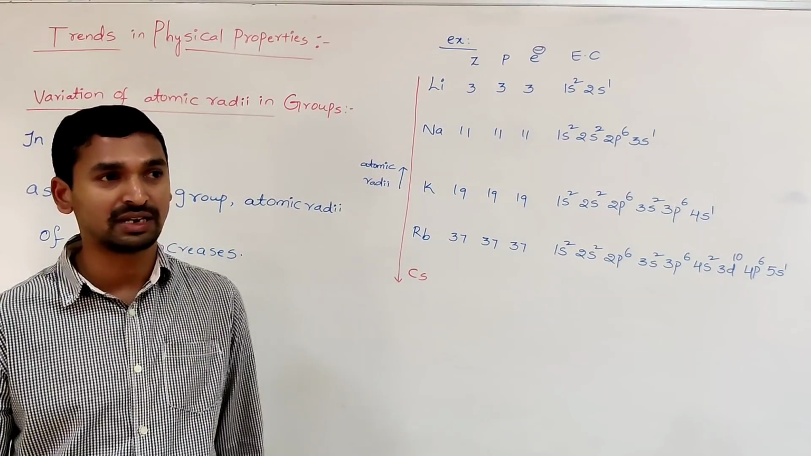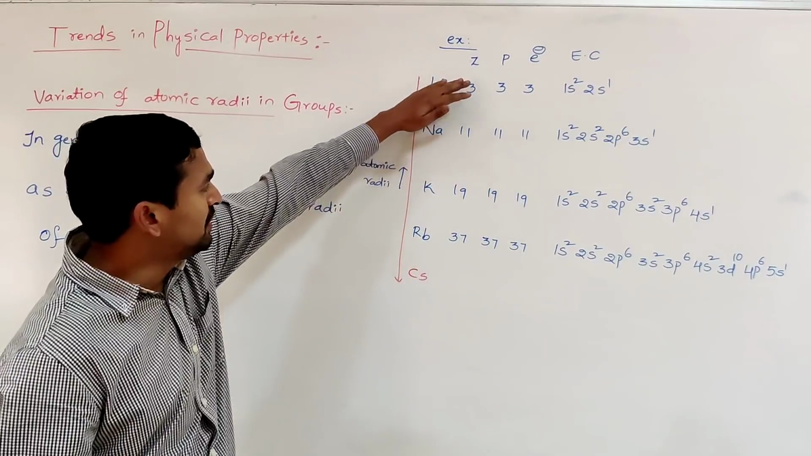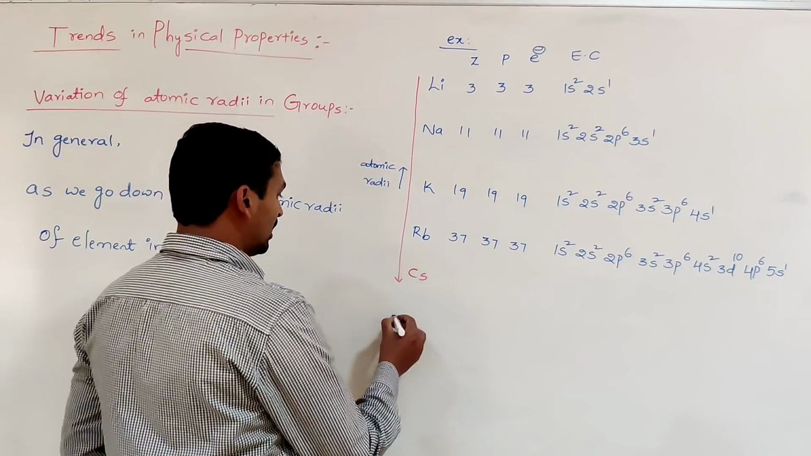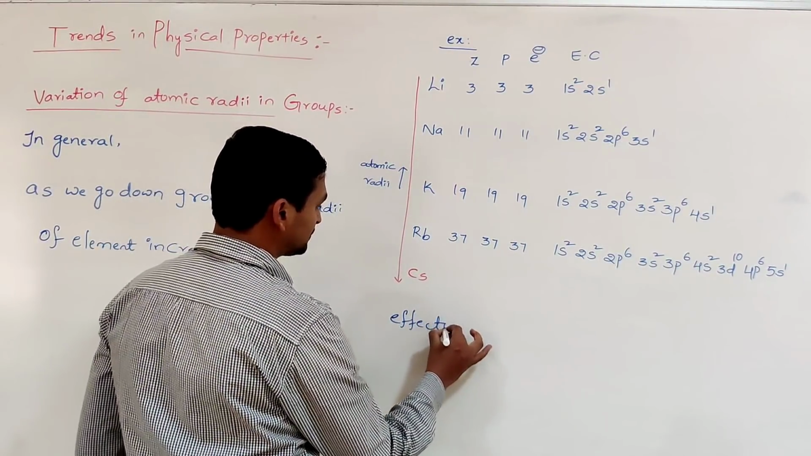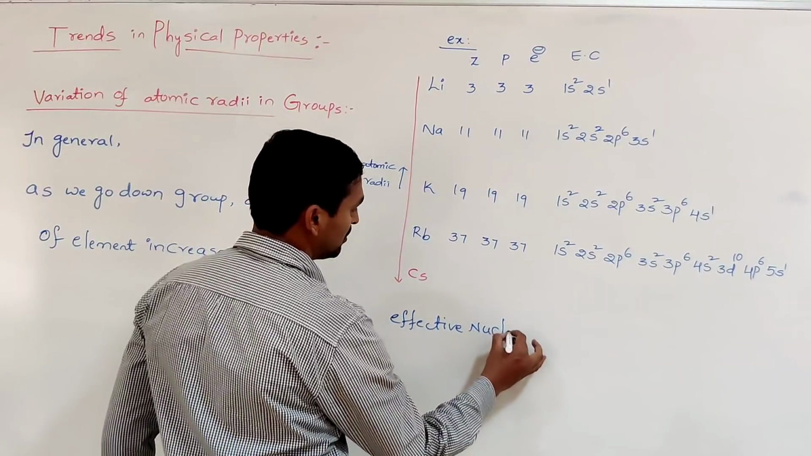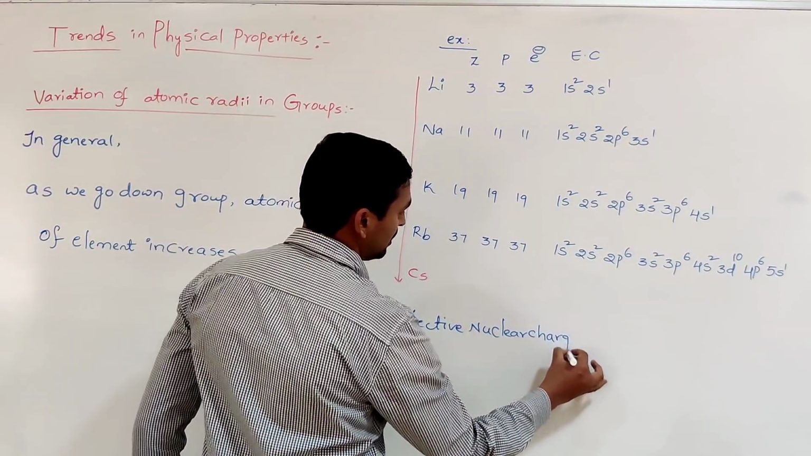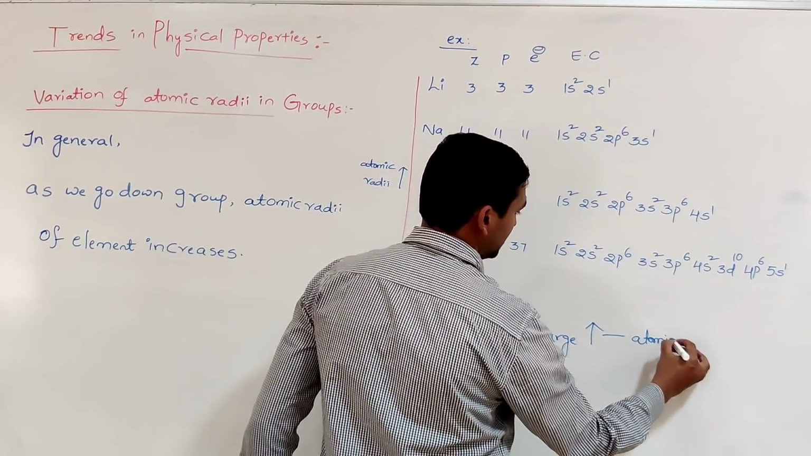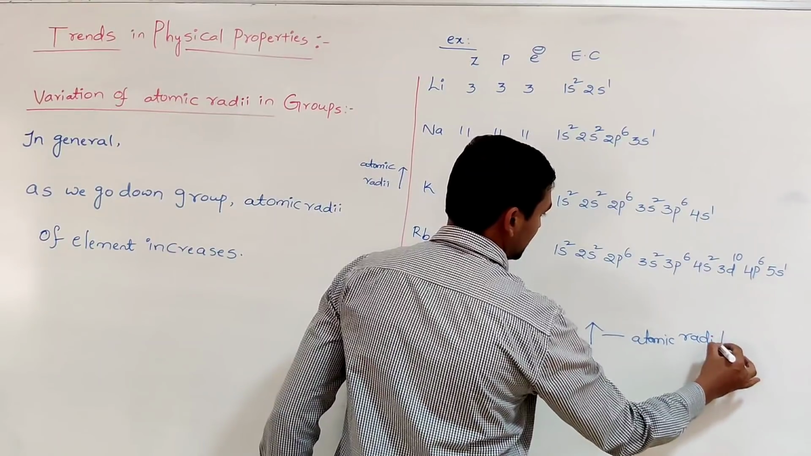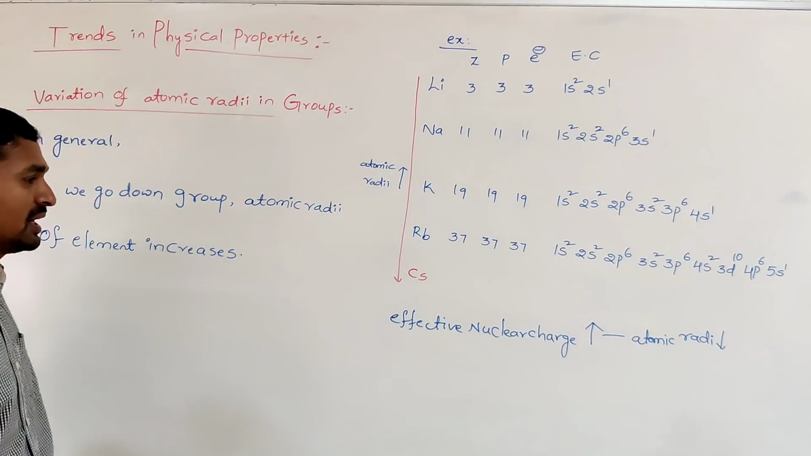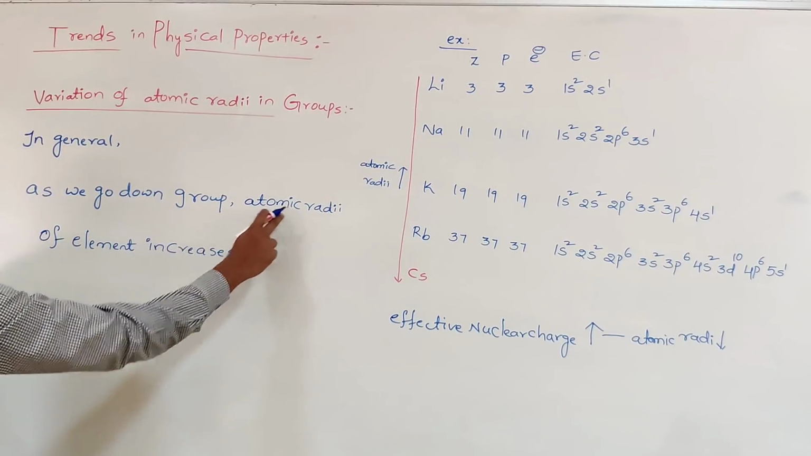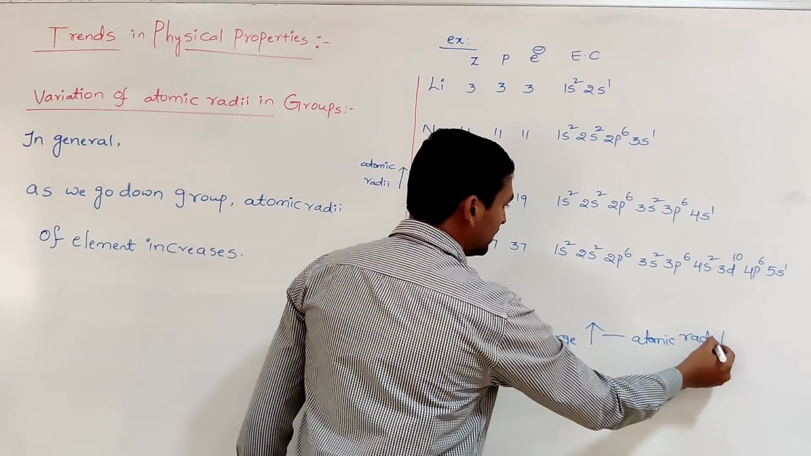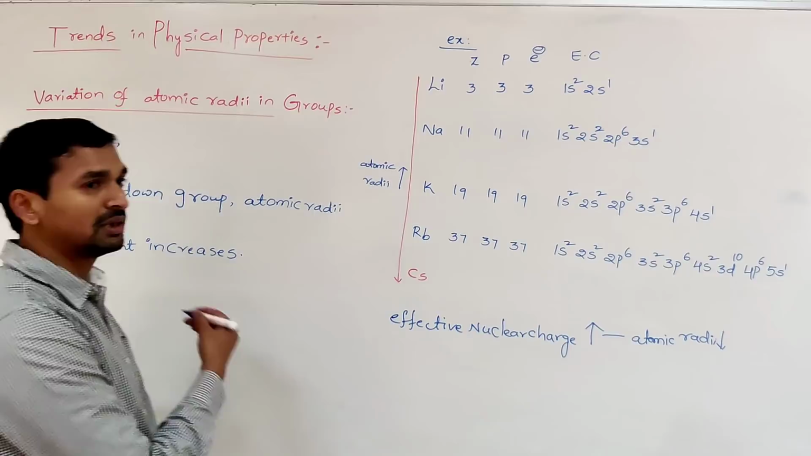So atomic radius decreases. That means as we go down the group, if we consider the effective nuclear charge, the effective nuclear charge increases, which will always support atomic radii decreasing. But the statement here is that as we go down the group, atomic radii of elements increases. That means it is not the dominant factor to explain that principle.